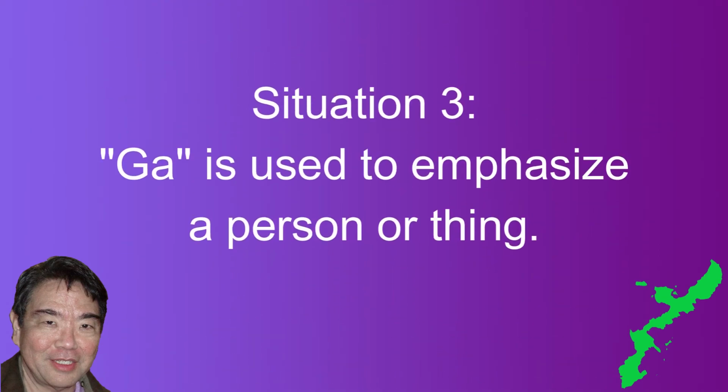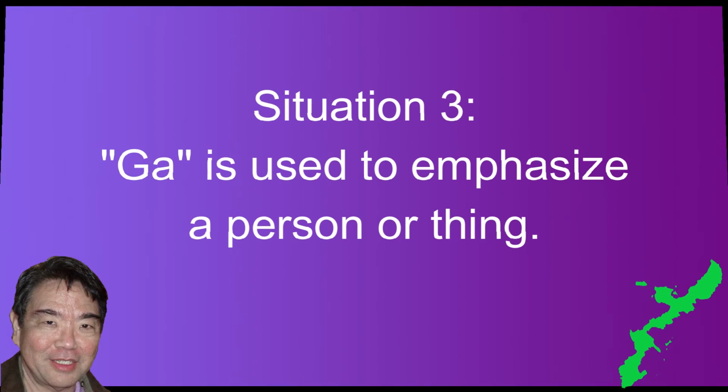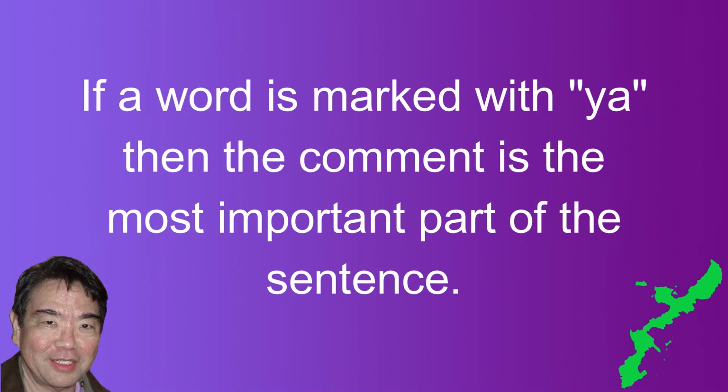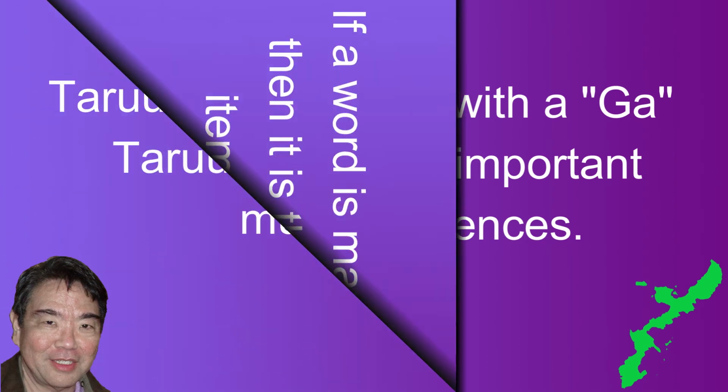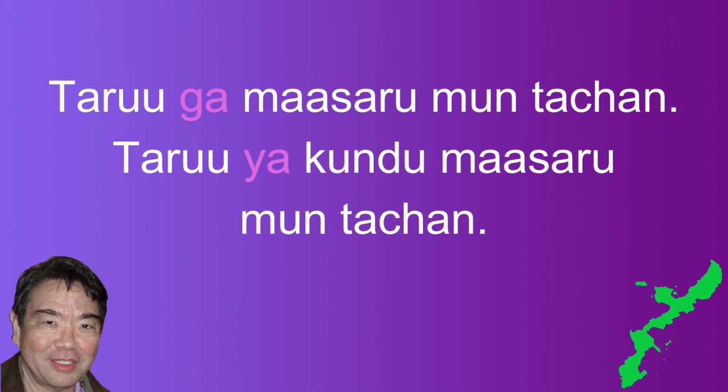Situation 3. Ga is used for emphasis to distinguish a person or thing from all others. If a topic is marked with ya, the comment is the most important part of the sentence. On the other hand, if a subject is marked with ga, the subject is the most important part of the sentence. The following 2 sentences are examples of this situation.